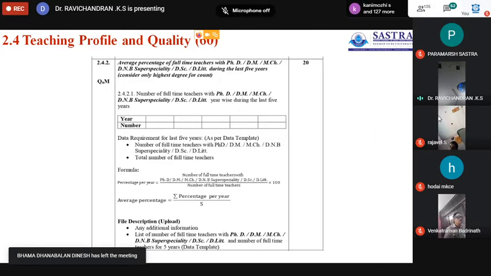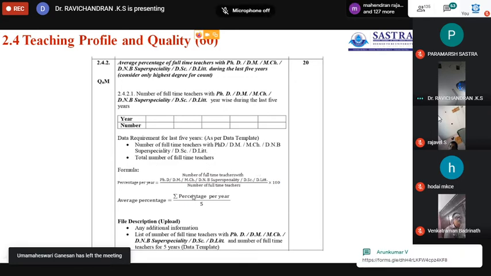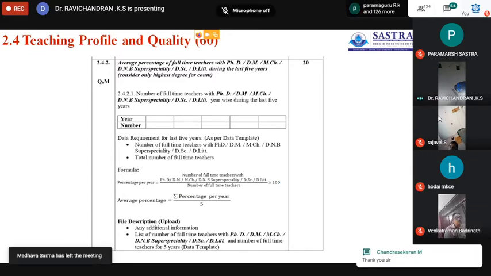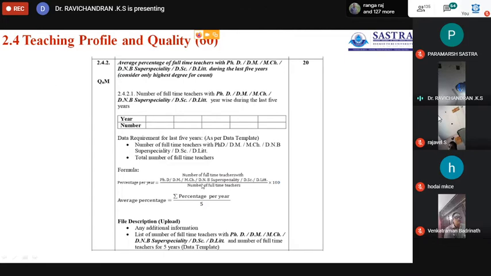Here also we calculate 5 years of data. The average percentage of faculty with PhD qualification during 2015-16 equals the number of full-time teachers with PhD, DSc, DLit, or DM, MCh in medical colleges, divided by the total number of faculty members.